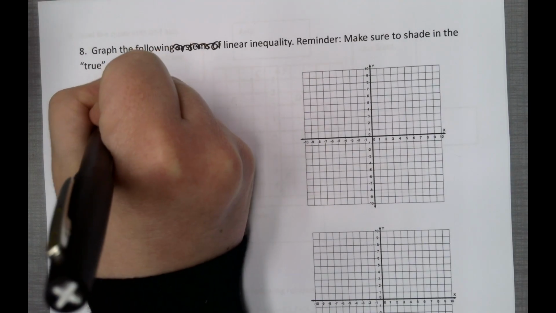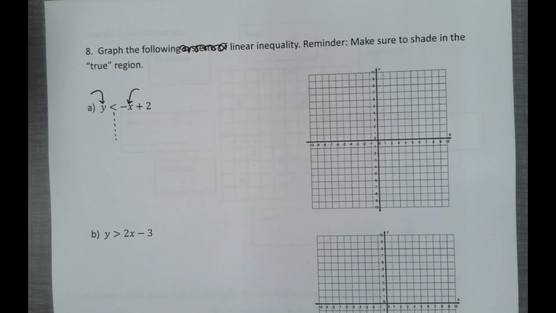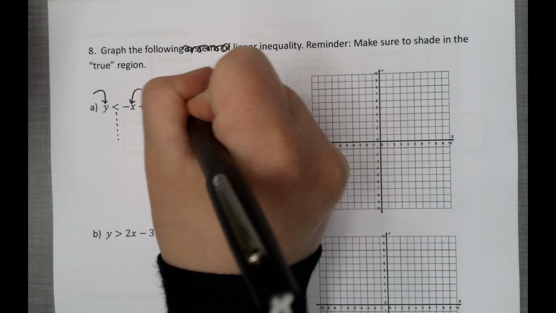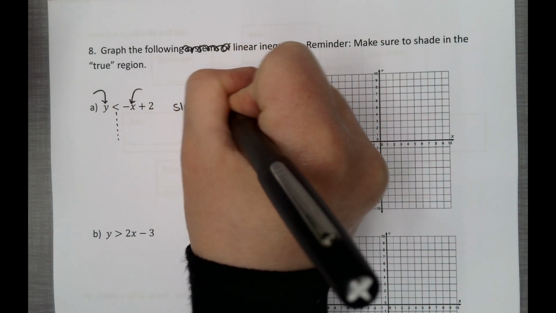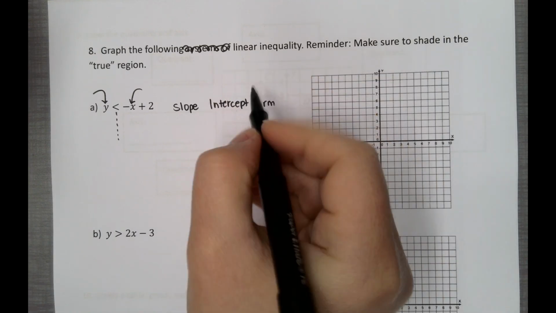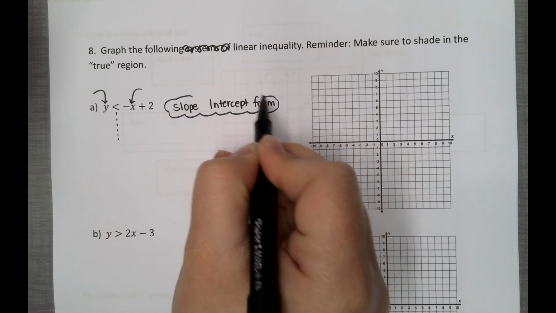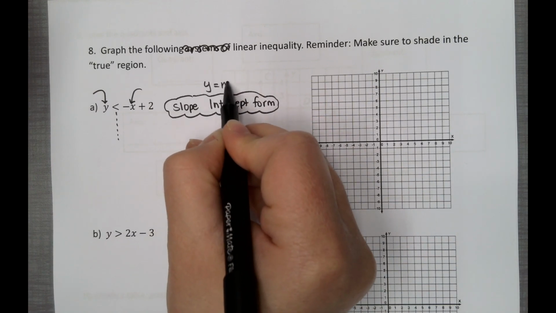So if we do a dotted line, we're not solving. I just want to show you. We have y on this side, we have x on this side, which means this is in slope-intercept form. When you have y alone on one side, that means you have y equals mx plus b.